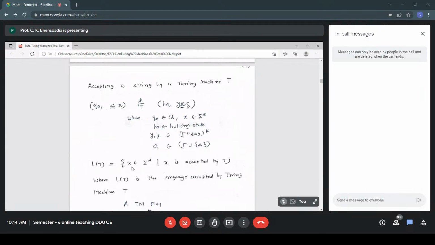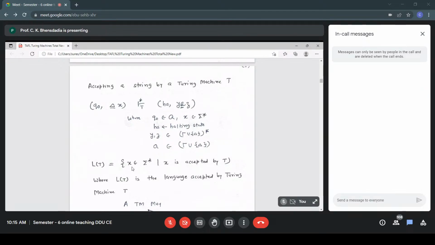Symbol A could be any symbol of the tape alphabet, including blank, so A belongs to tau union blank. Whatever Y may be, whatever A may be, whatever Z may be, doesn't matter. What matters is reaching the halting state. If the TM reaches the halting state, the string gets accepted, no matter what the tape content is.